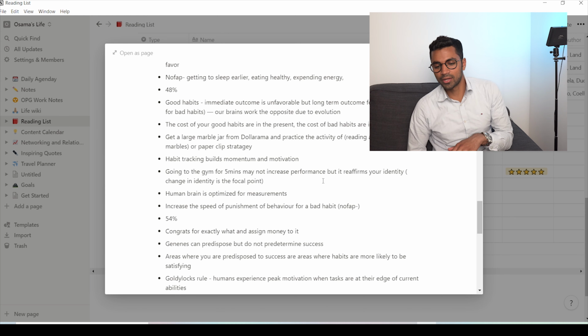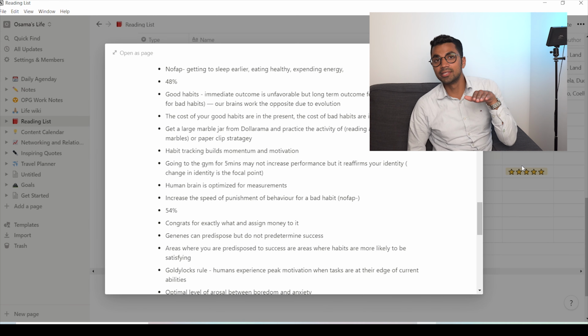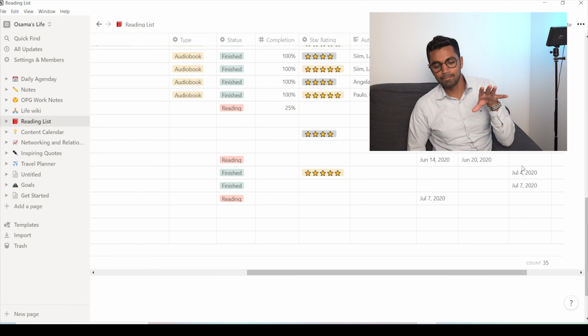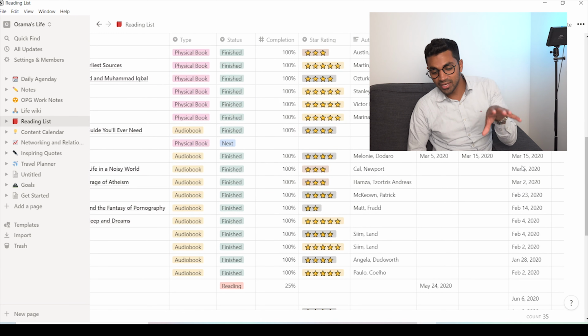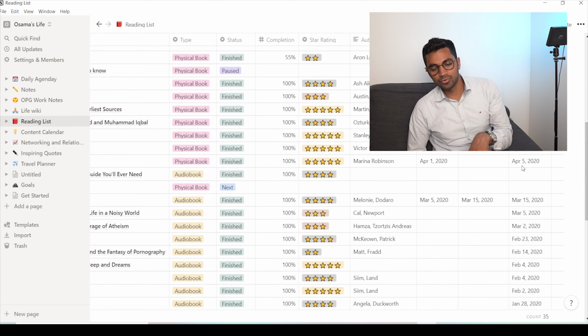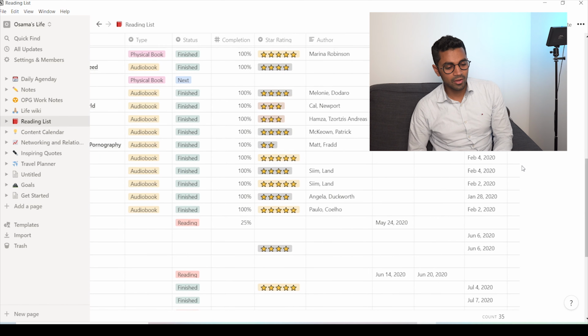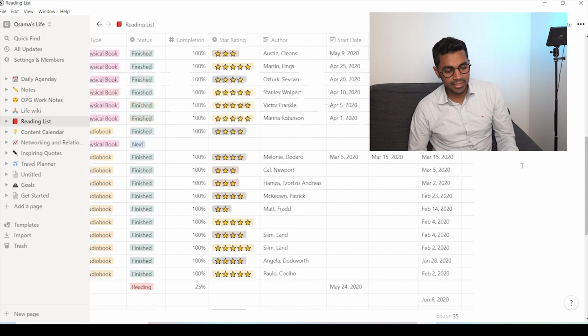I set this up so I can see: is it an audiobook? Is it a physical book? Have I finished the book? What's my next book? Who's the author? Finish date, start date. So a lot of these things are just planned out.